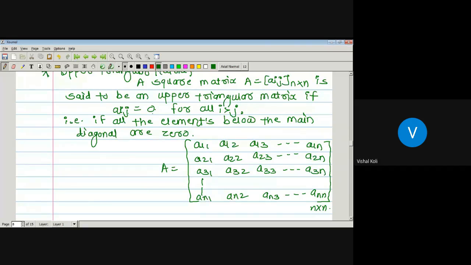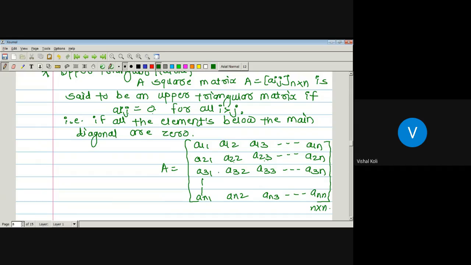As the value of j is 2, which is greater than 1, A12 may or may not be 0, so there is no restriction on A12. Similarly for A13, where j is greater, and so on. In A22, again i and j are equal. In A23, again j is greater, so this entry may or may not be 0, and so on.